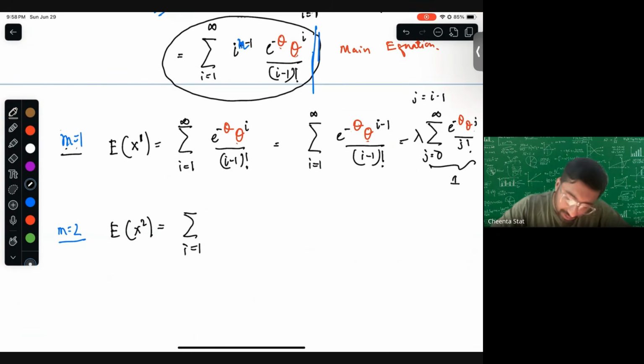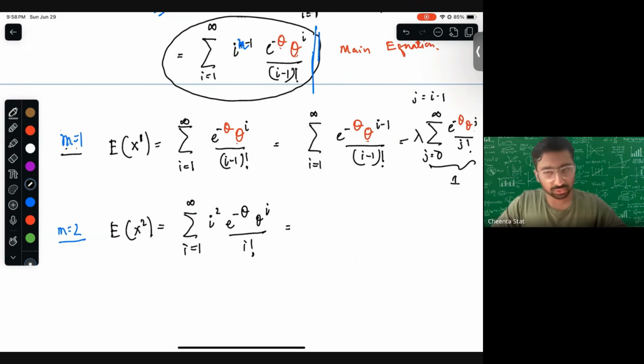So e to the power minus theta, but since it's x square, there is i to the power square here, theta to the power i by i factorial. Sorry, i factorial. I apologize. So how do we solve this? We again try to do the same way, but there's an extra i here. So what do we do about that? Theta to the power i, but here it becomes i minus 1 factorial. Now instead of 1, there is an extra i.